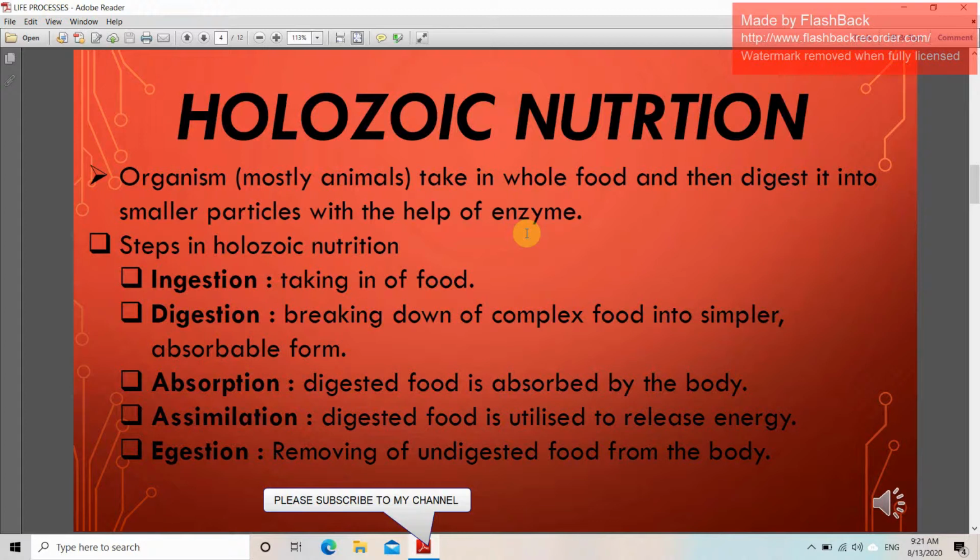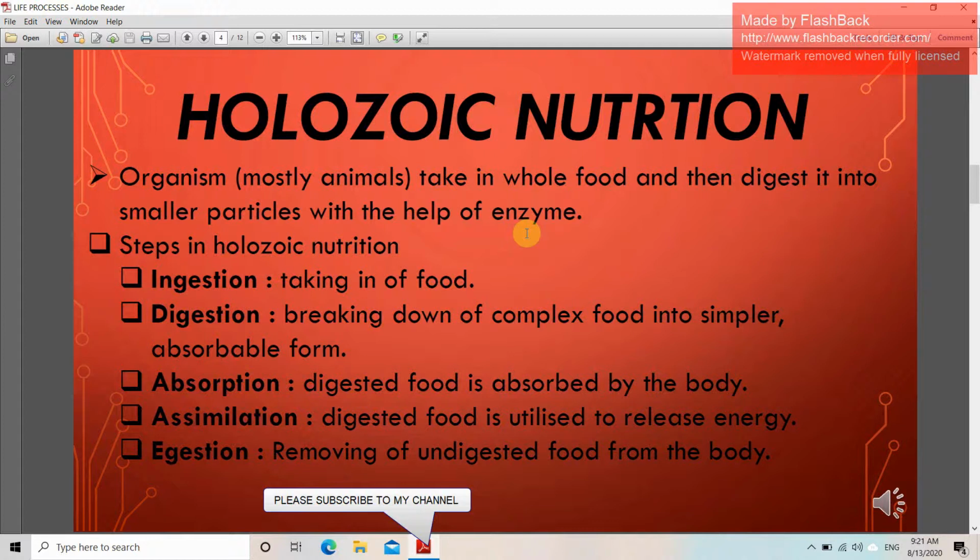Now, our first step is ingestion: taking in food, meaning we are eating the food. The organism is taking its food. Now digestion: breaking down complex food into simpler absorbable form. The digestion process breaks down the complex food into a simpler form that can be absorbed.